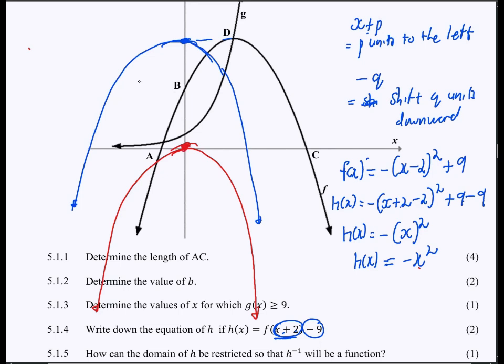So this is what the original graph looked like, the mother graph, with turning point at 0, 0. Right. So they shifted that to create the reflection along the x-axis of the mother graph. So first shifted 2 units to the left and then 9 units downward. And that's how we ended up with that. And then that's the equation right there.